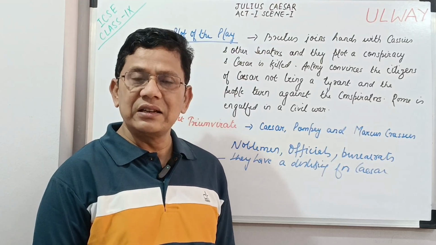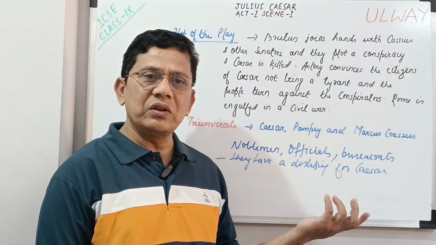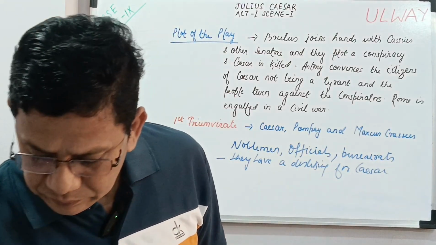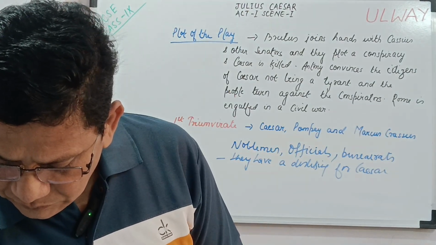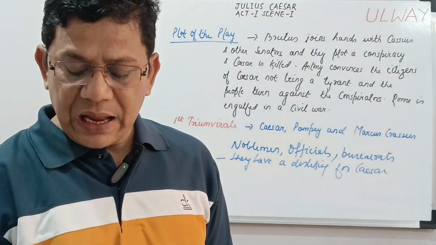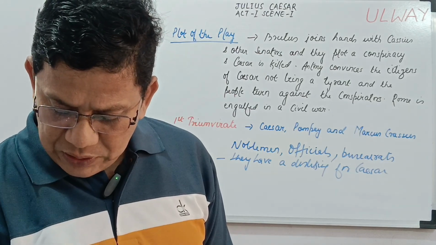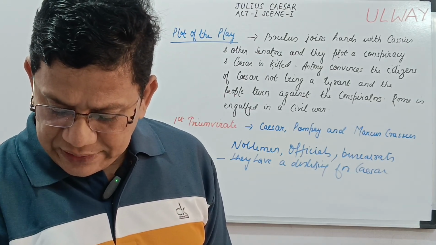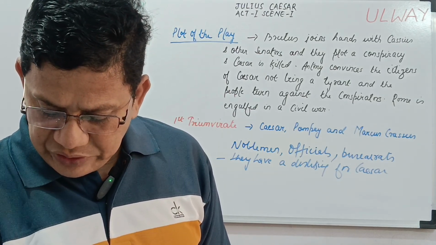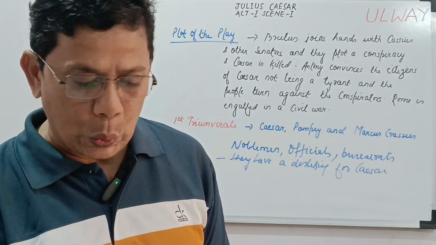Then he asks another citizen what his trade was. Second citizen: Truly sir, in respect of a fine workman, I am but, as you would say, a cobbler. Marullus: But what trade art thou? Answer me directly. Second citizen: A trade, sir, that I hope I may use with a safe conscience, which is indeed, sir, a mender of bad souls.